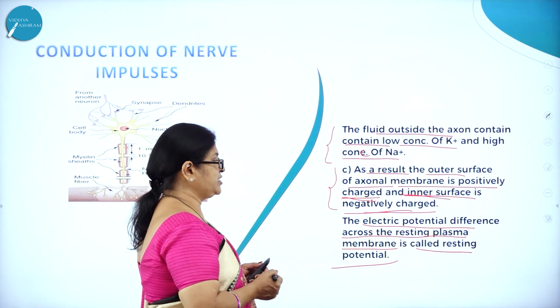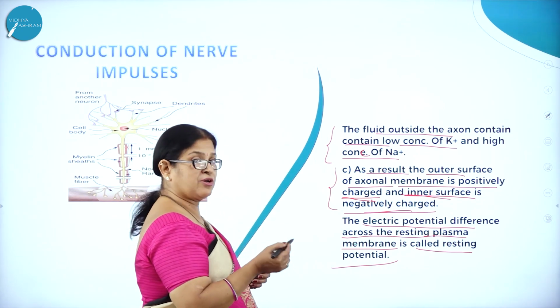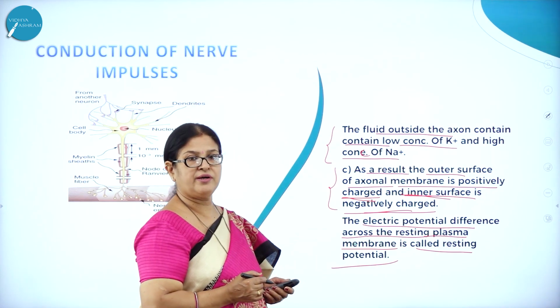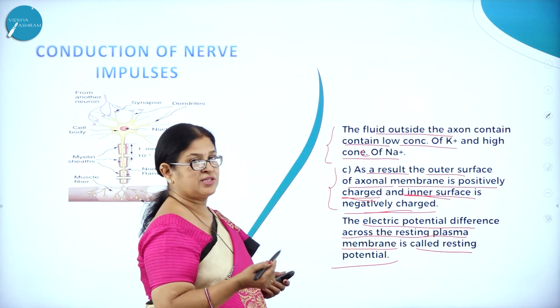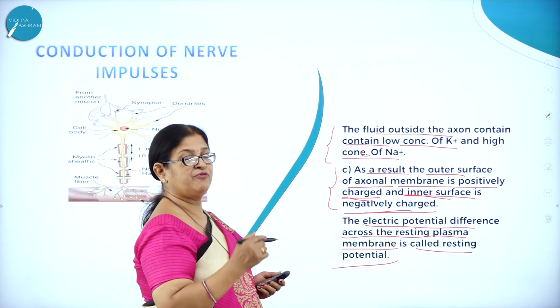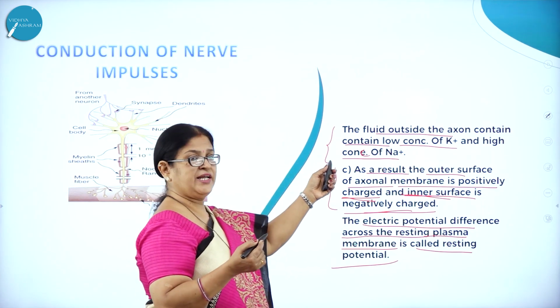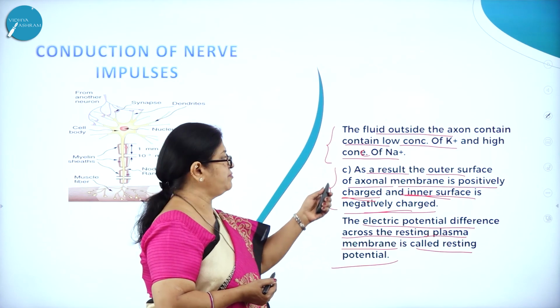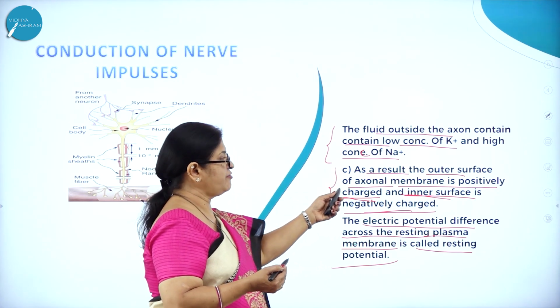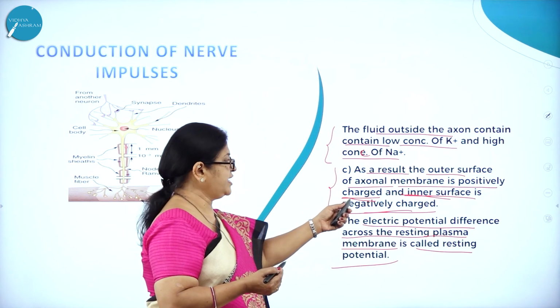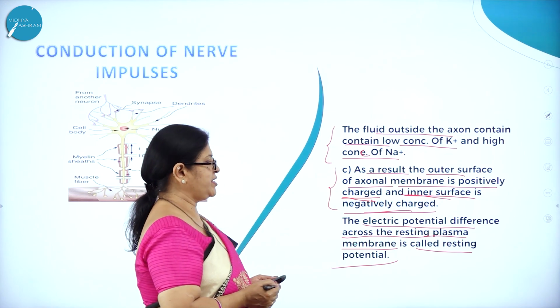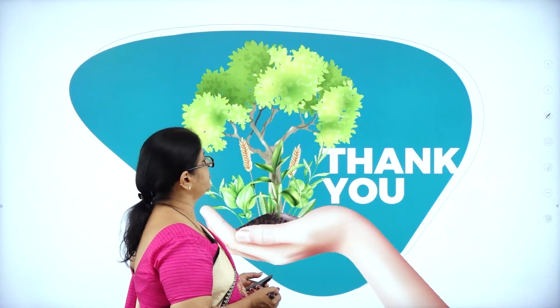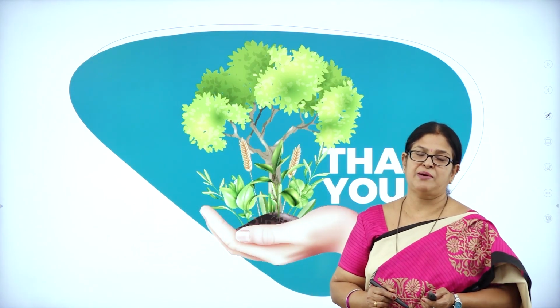So what do you mean by resting potential? The electric potential difference across the resting phase membrane is called resting potential. The axoplasm will have a high concentration of potassium and low concentration of sodium. The fluid outside the axon will contain low concentration of potassium and high concentration of sodium. So as a result, the outer surface of axonal membrane is positively charged and inner surface is negatively charged. The electric potential difference across the resting plasma membrane is called as what? Resting potential.